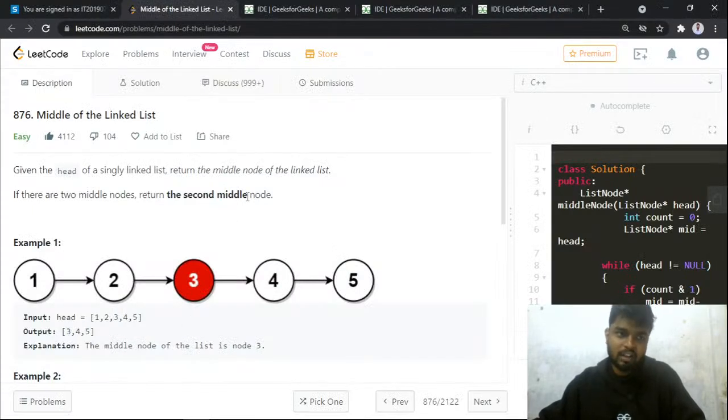Today in this video we will discuss the LeetCode daily challenge for 28th of December. The problem name is middle of the linked list, and this problem has been previously asked in organizations like Flipkart, Amazon, Microsoft and Adobe and many others.